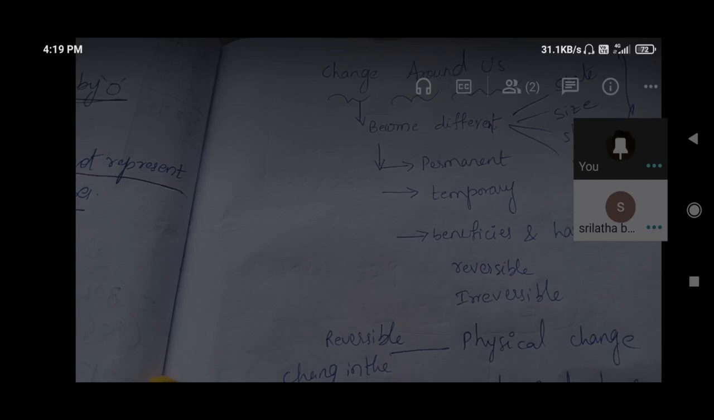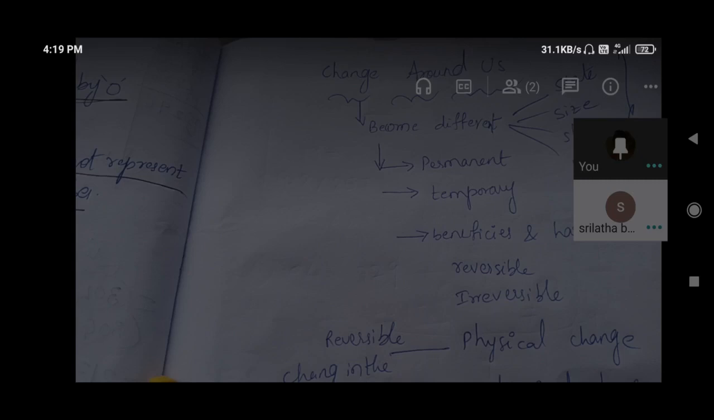And what are the conditions favoring a change? This we will discuss now. Some conditions are, if a toothpaste tube is squeezed, at that time the shape of that tube will change. In that manner, compression means balloon. If we blow air into the balloon and compress it, it will break and the air will come out.